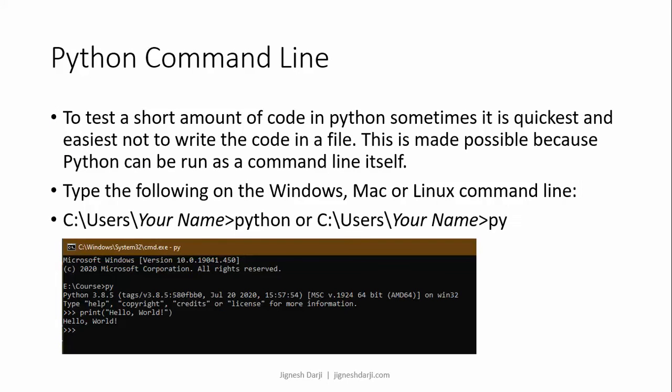If you want to execute some small programs in the Python command line, that is also allowed. For that you simply write the command python or py, and then in that editor you write your syntax. In this example I write py and then write the code, that is print, bracket, in double quotes the hello world string, and press enter. Then it prints the output, that is hello world.